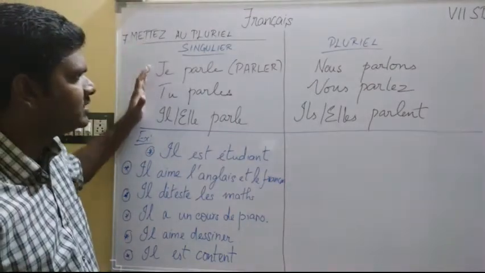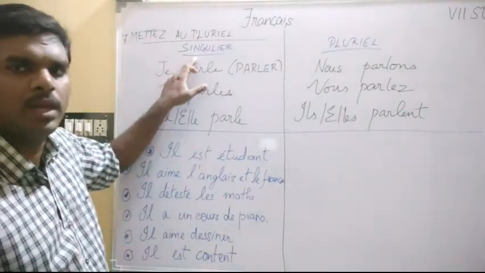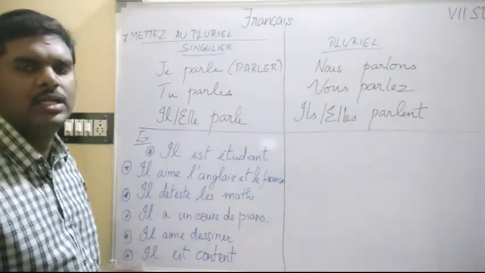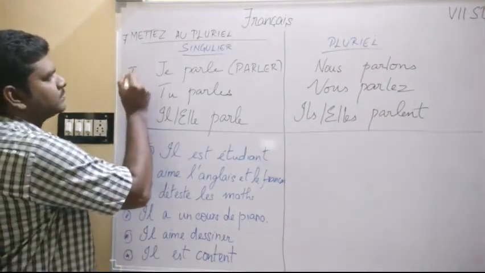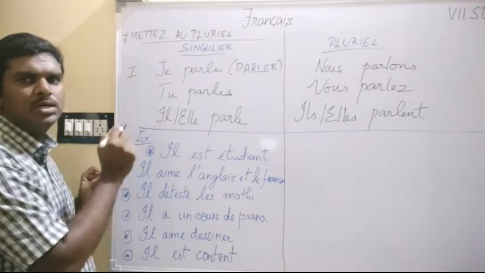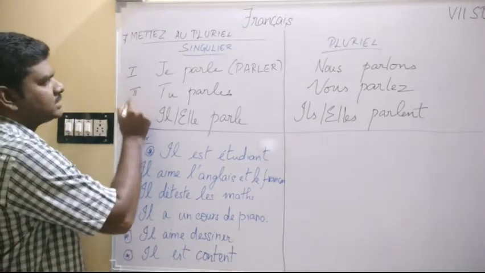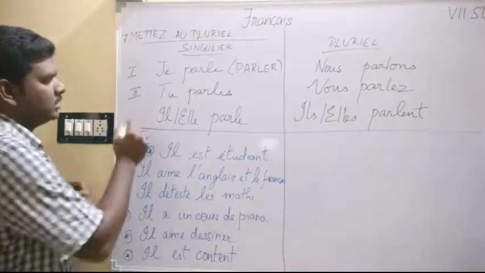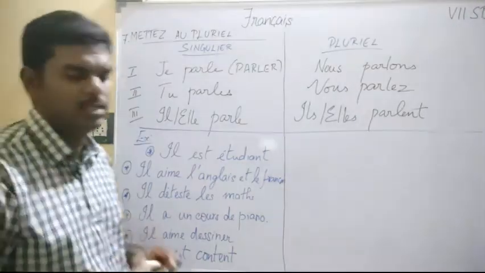Whatever I have written on the left hand side is singular. Out of this singular, there are things we have to remember. This is first person singular. Je is first person singular. Tu is second person singular. Il, elle is third person singular. So you have to remember this.